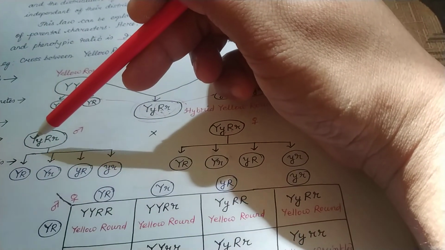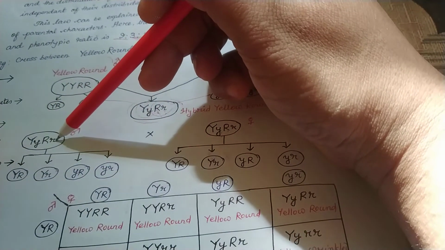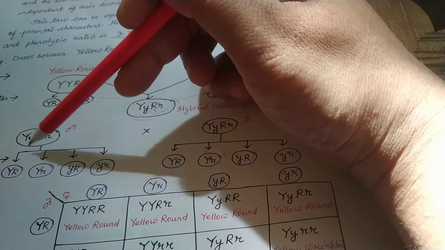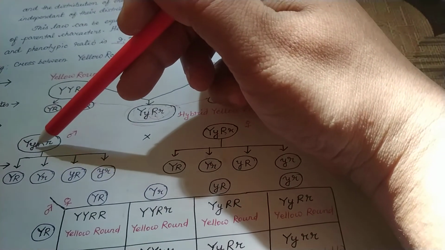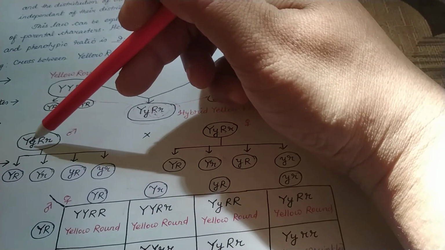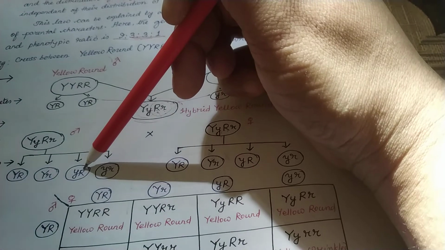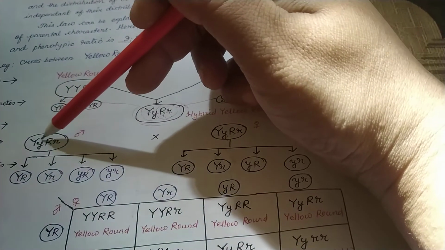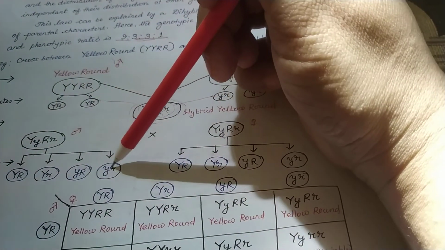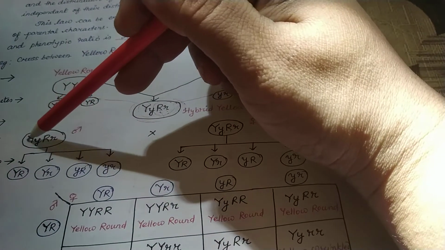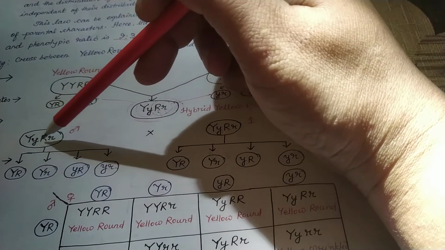There is a possibility yellow and wrinkle can come, na? So there is a possibility yellow wrinkle. Then Y and R again. Green and round can come together in the gamete. Got it? Again, green and wrinkle can come together. So there are 4 possibilities. This is like a monohybrid cross, one pair of characters.